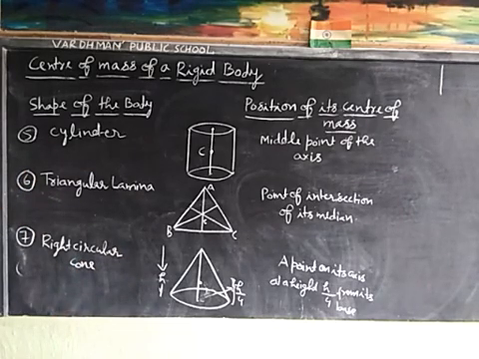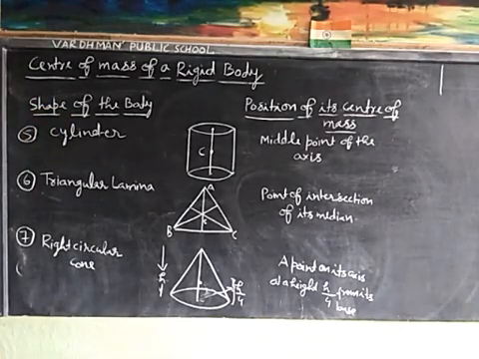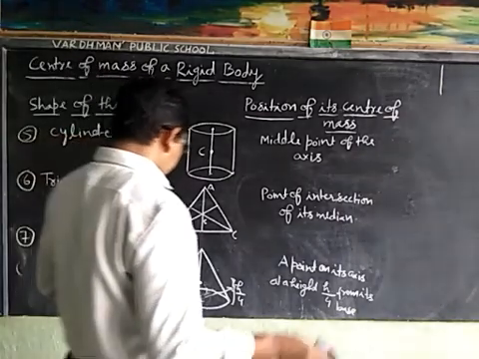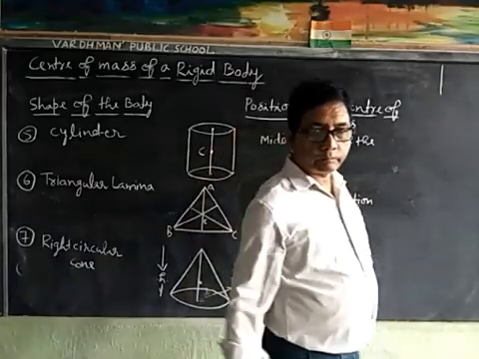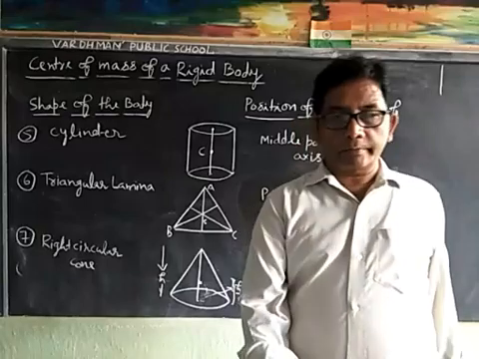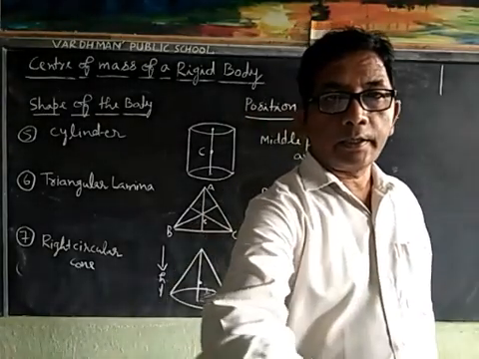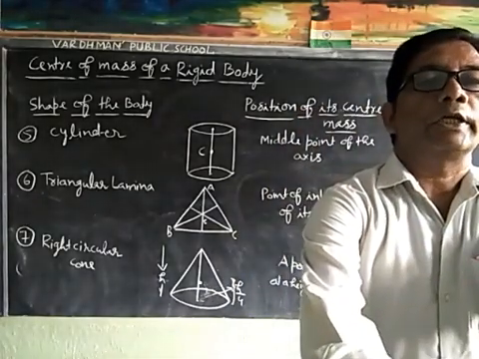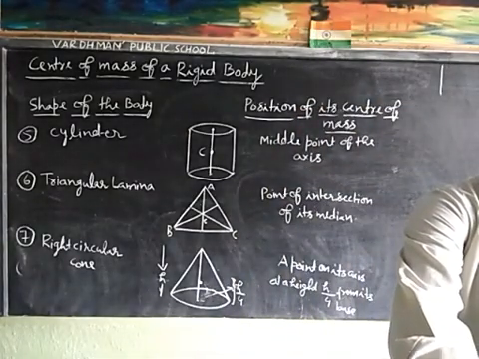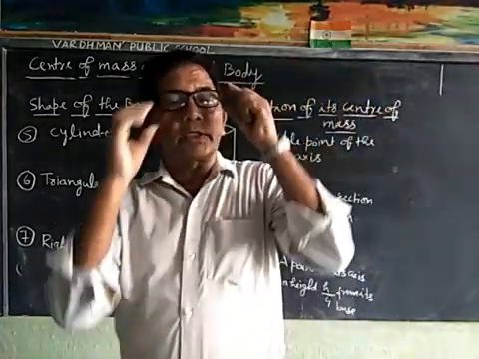Thus we have seen where center of mass of different rigid bodies lies. Now our next topic is expression for the center of mass of two particle system.